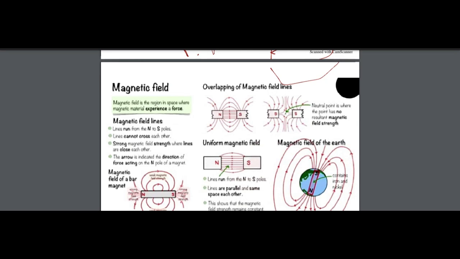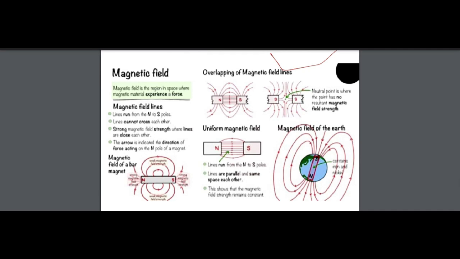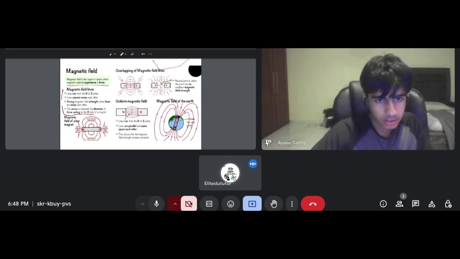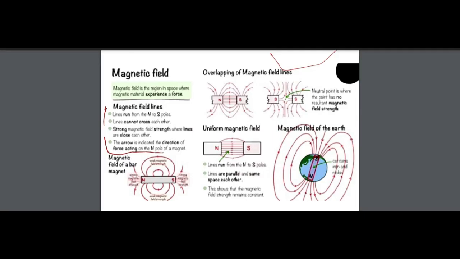Okay. Magnetic field lines, these are very important points, Ayan. Lines run from the north to south poles. Lines cannot cross each other. Remember, they can join with each other, they can meet with each other, but they cannot cross each other. And the magnetic field strength is strong where lines are close to each other. If they are far apart, they have a very weak strength, and if they are near, they have a very strong strength. And the arrow indicates the direction of force acting on the north pole of a magnet.